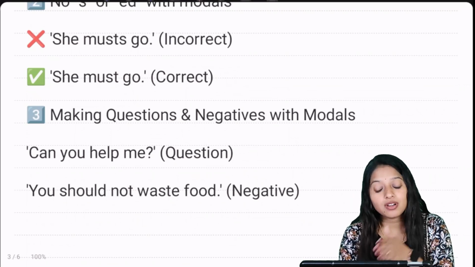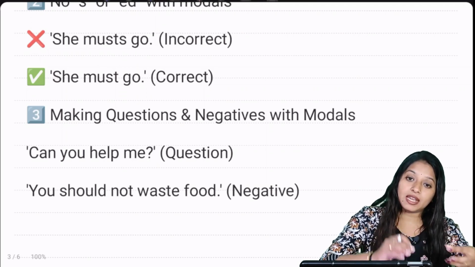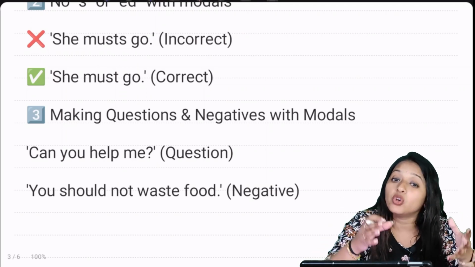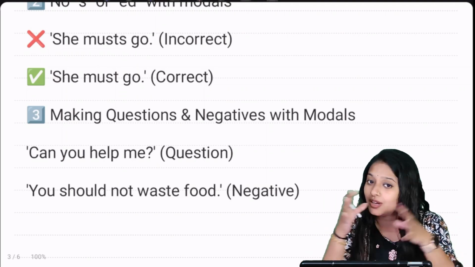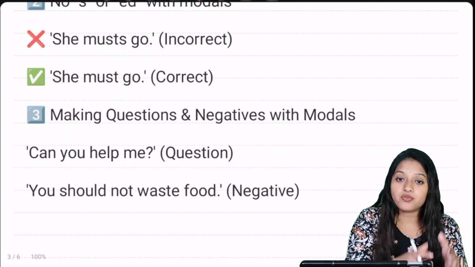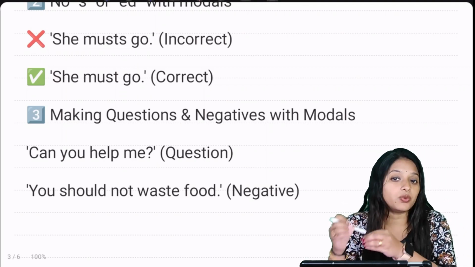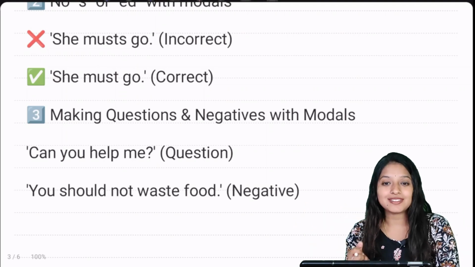Second, you should not waste food. You know that whenever in a sentence you add no or not, the sentence automatically goes into the negative form. So see here, you should not. After the modal should, there is the word not, which makes the sentence negative. She should not waste food.